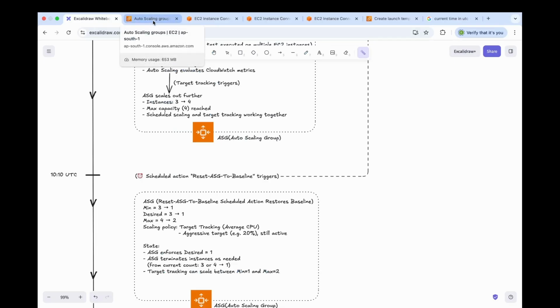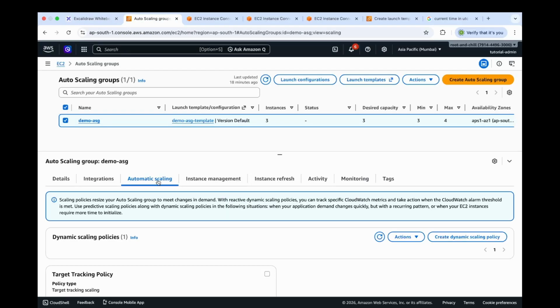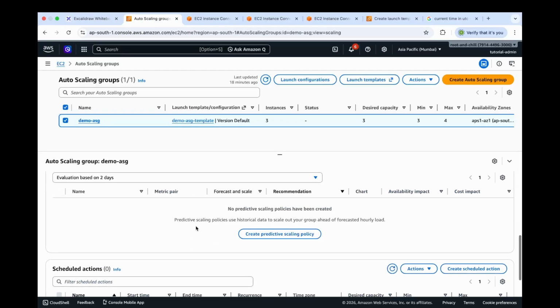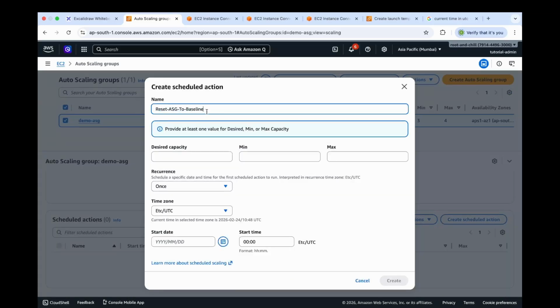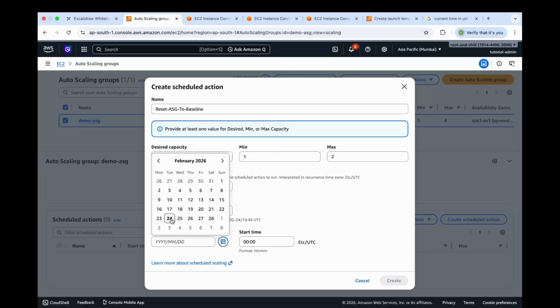So let's move back to our auto scaling group. Under automatic scaling, scroll to the bottom and click create scheduled action. Let's give this action a name. For desired capacity and for min capacity, put the value of 1, and for the max, let's put the value of 2. Recurrence will be set to once, and for the start date, let's select today's date.